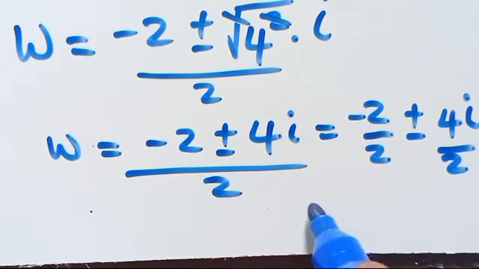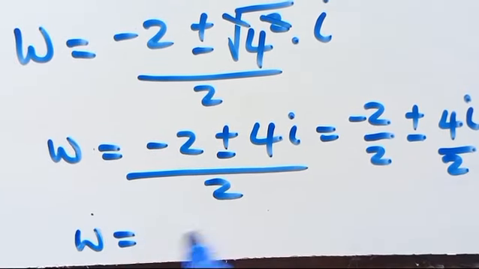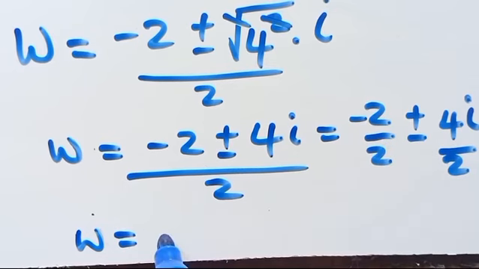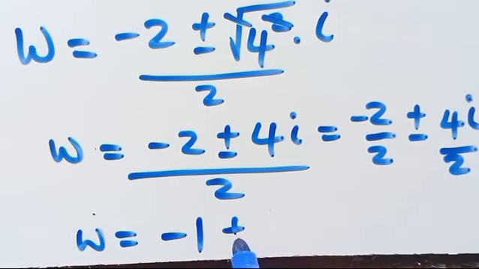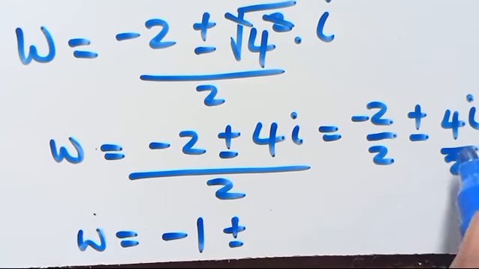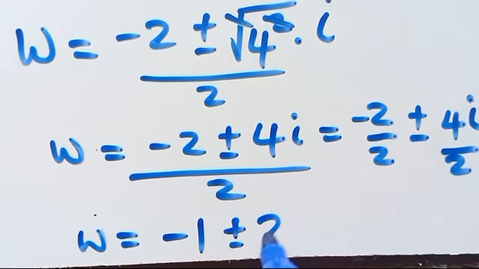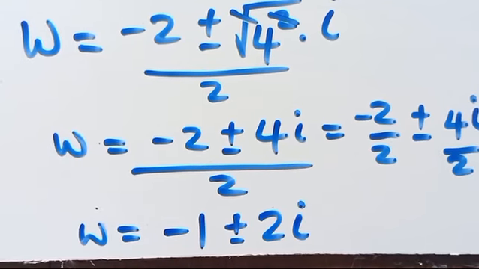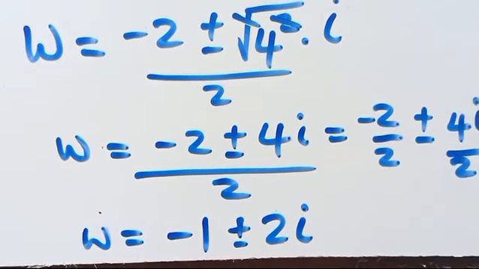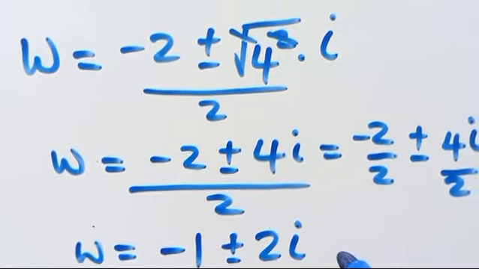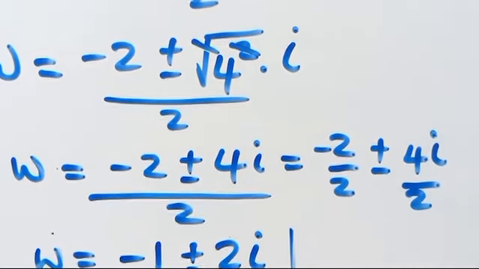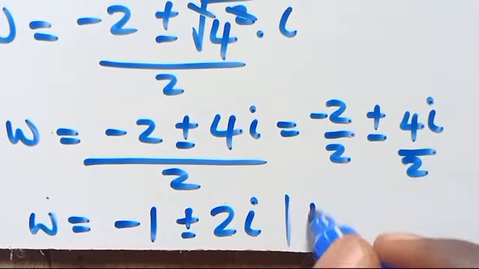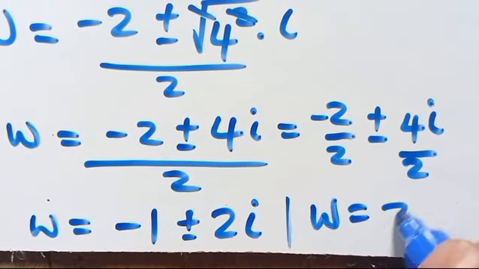Then W is minus 2 over 2 which is minus 1, positive or negative 4 over 2 which is 2i. So we have the complex solution to be this. Then we have the real solution to be W equals 2.